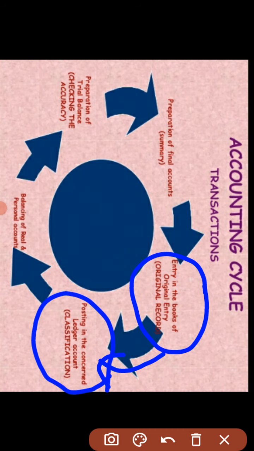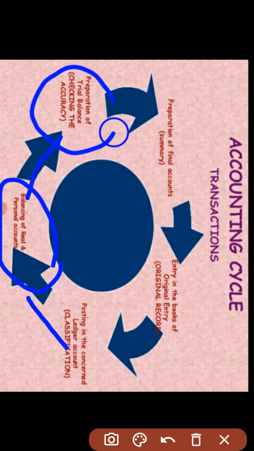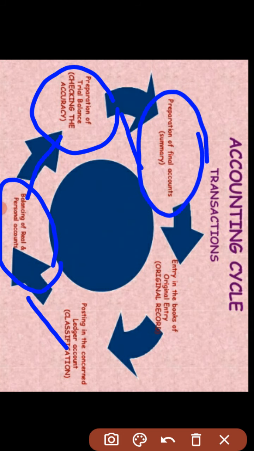For example, sales transactions are recorded in the sales ledger and purchases are recorded in the purchase ledger. After that we balance the ledger. We balance the real account and the personal account through balancing the ledger. After balancing the ledger, we prepare the trial balance for checking the accuracy of the ledger, and finally we prepare the financial statement, the final account.